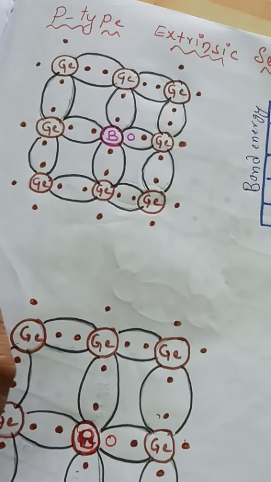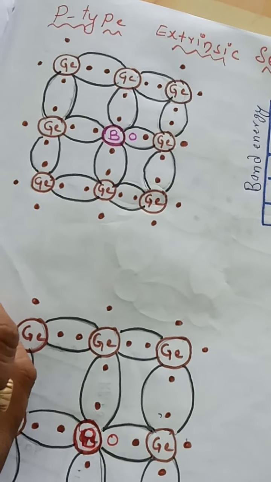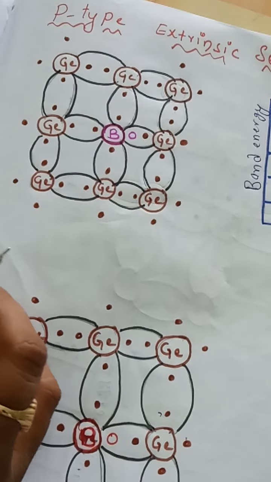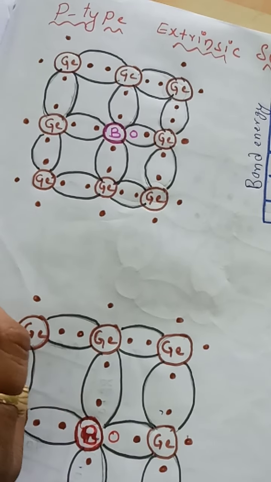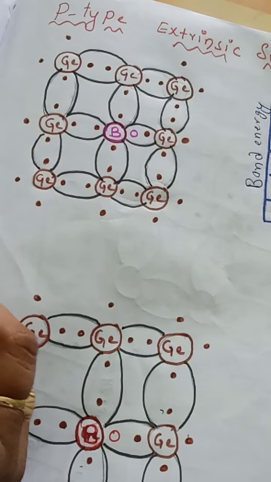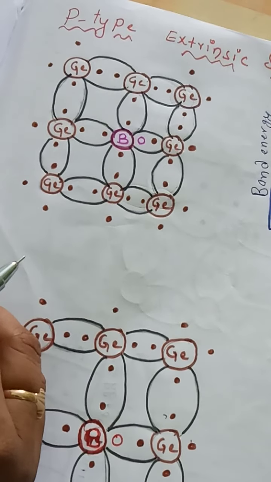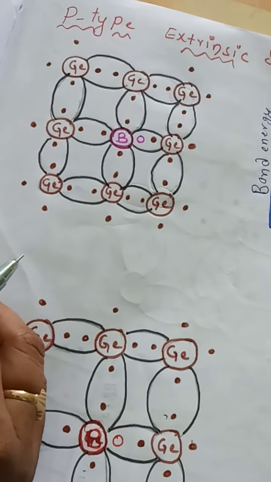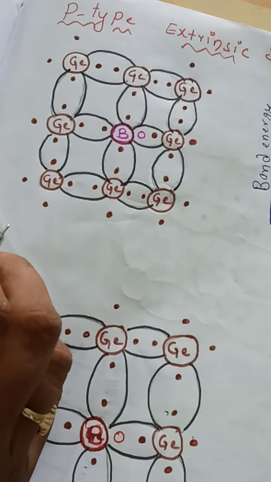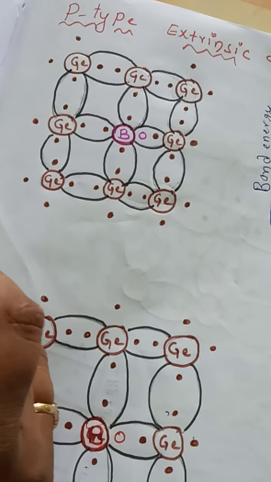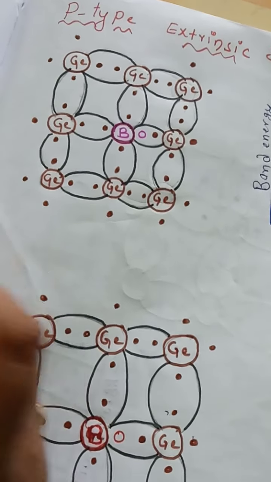Already in the last lectures I said that semiconductors are classified into two types. One is intrinsic semiconductor, the other is extrinsic semiconductor. In intrinsic semiconductor, as the current capability is very less, we cannot connect it in external circuits. So in order to connect a pure semiconductor in external circuits, we have to add some impurities to the pure semiconductor and increase its current capability.